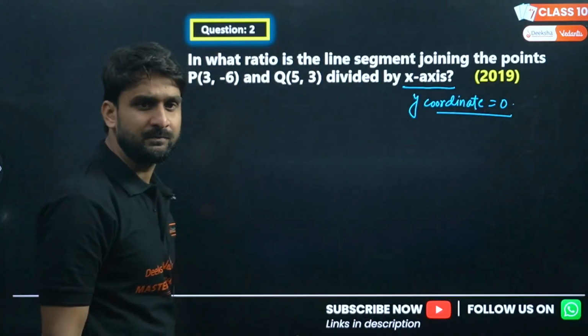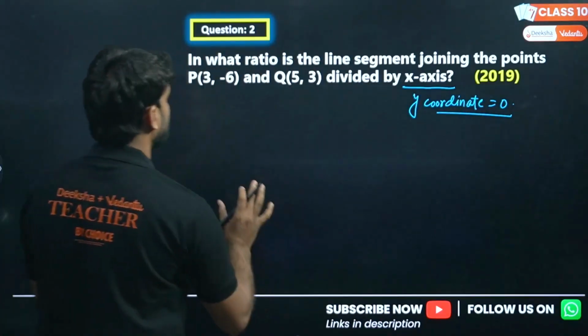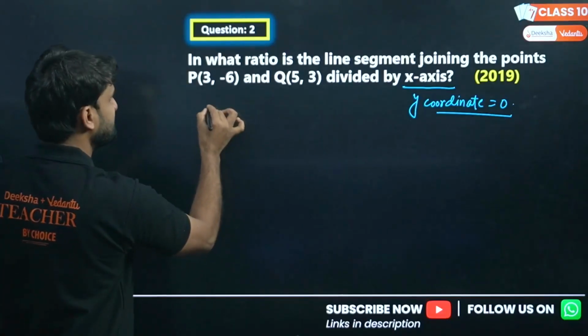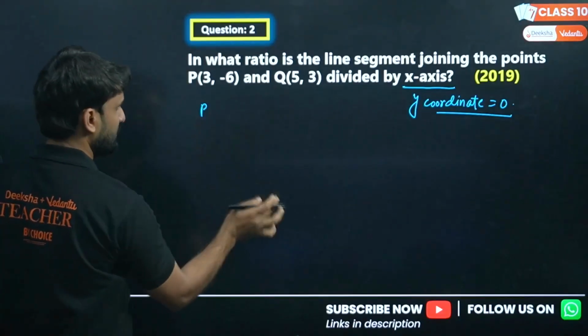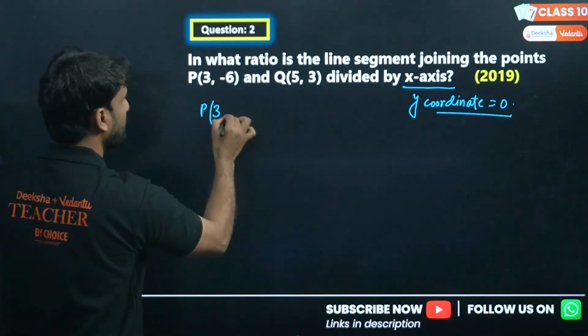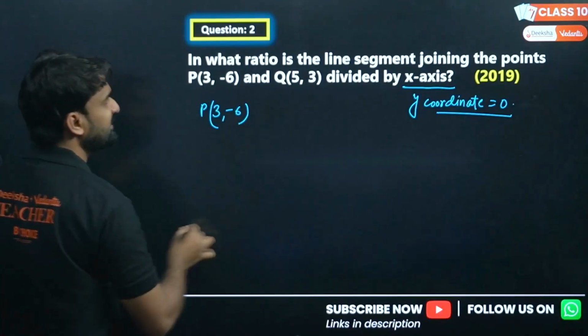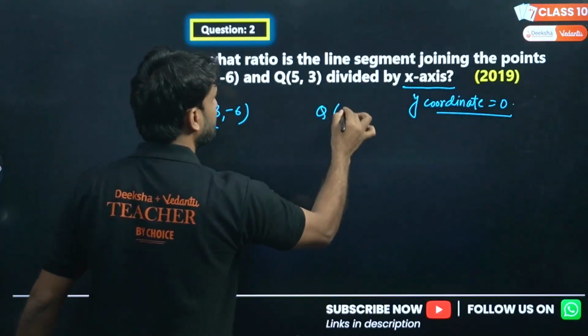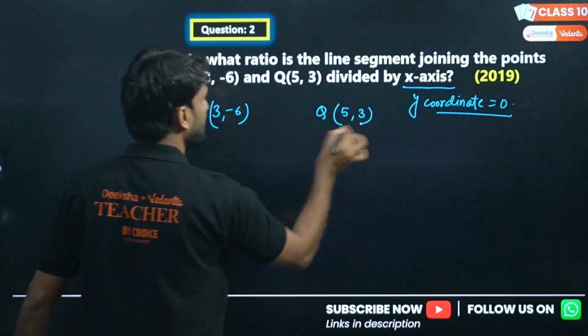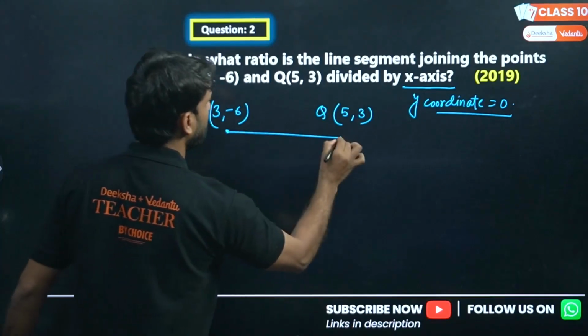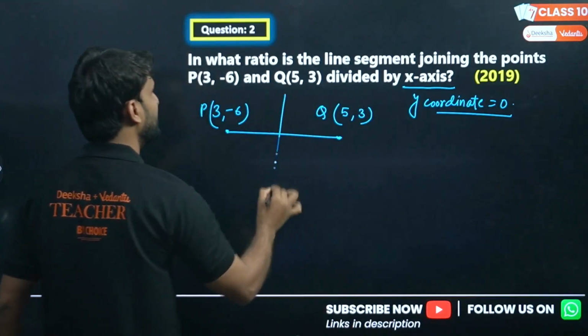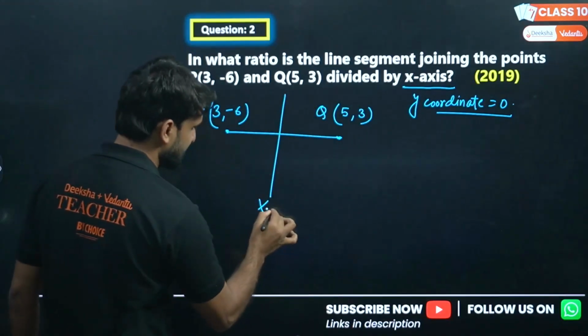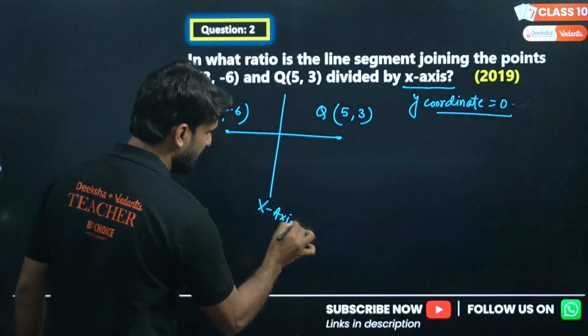Yeah, this is clear. So how can we draw the situation? Say this is P, with coordinate (3, -6), and point Q has coordinate (5, 3). The line joining P and Q is divided by the x-axis. This is the x-axis.